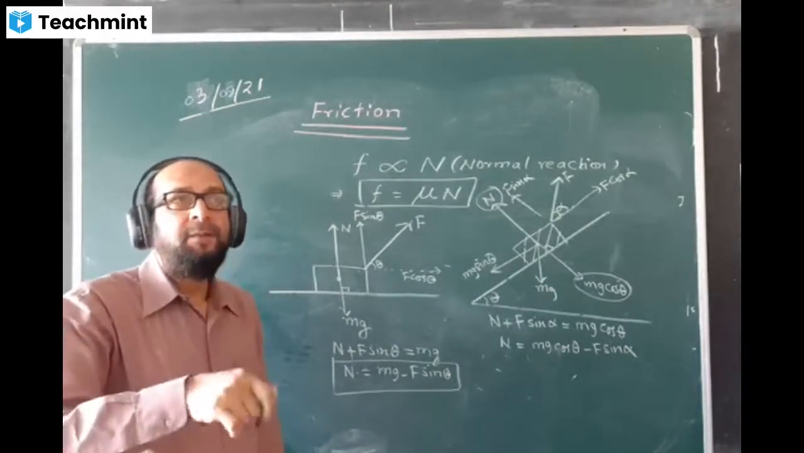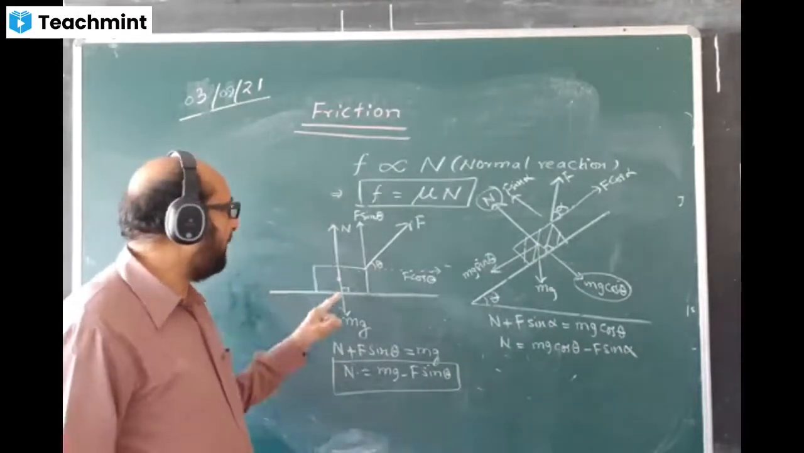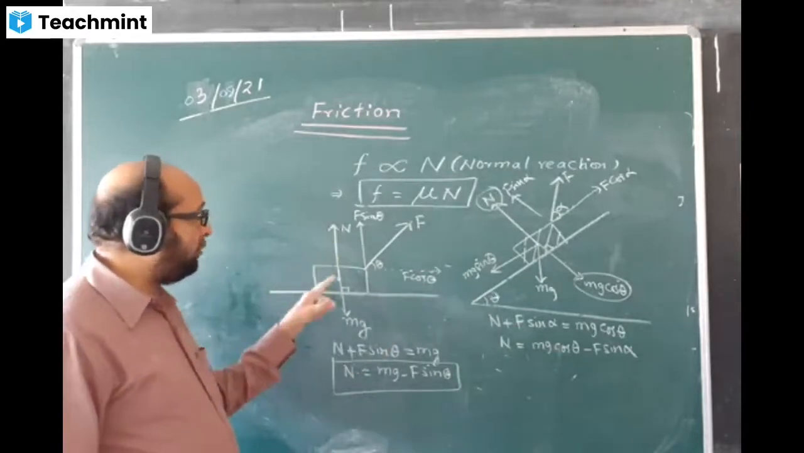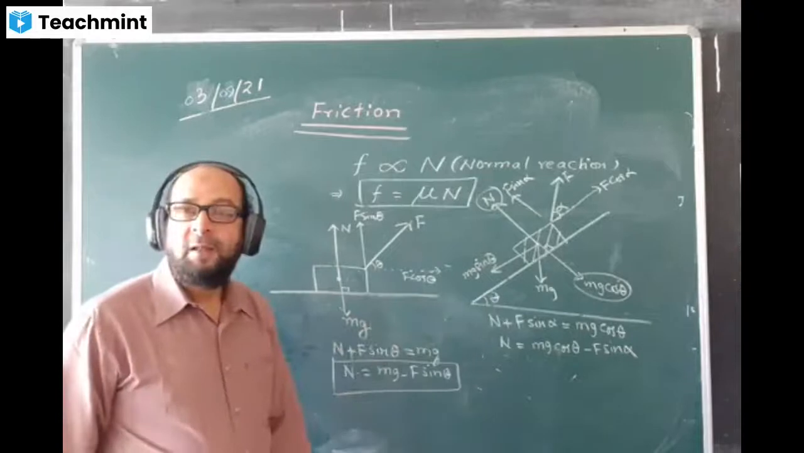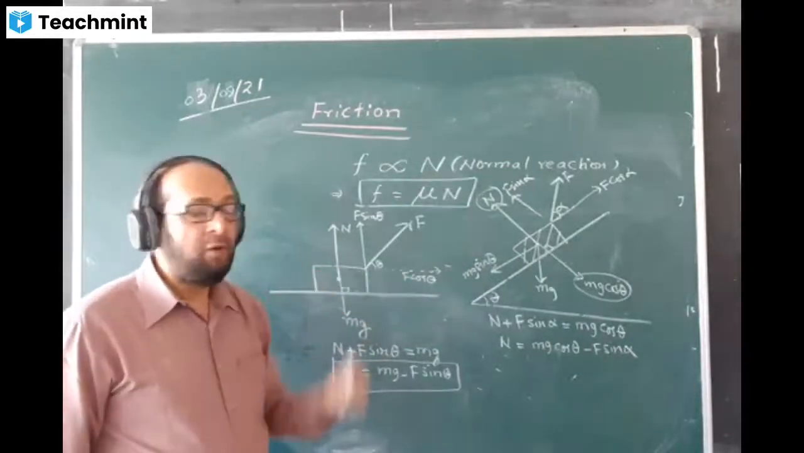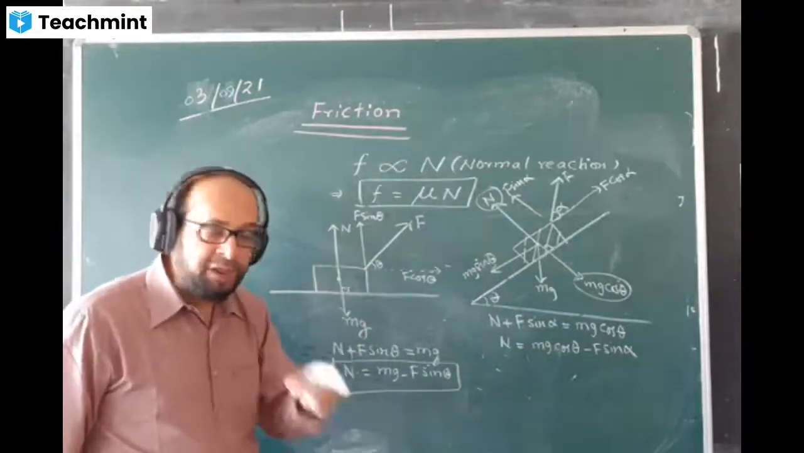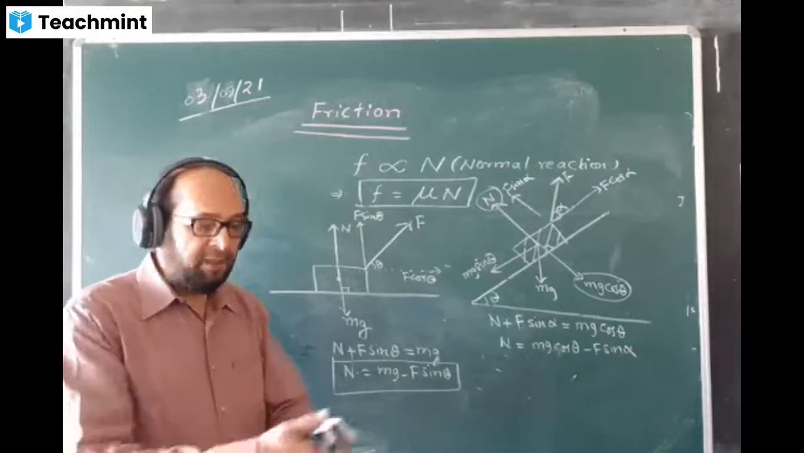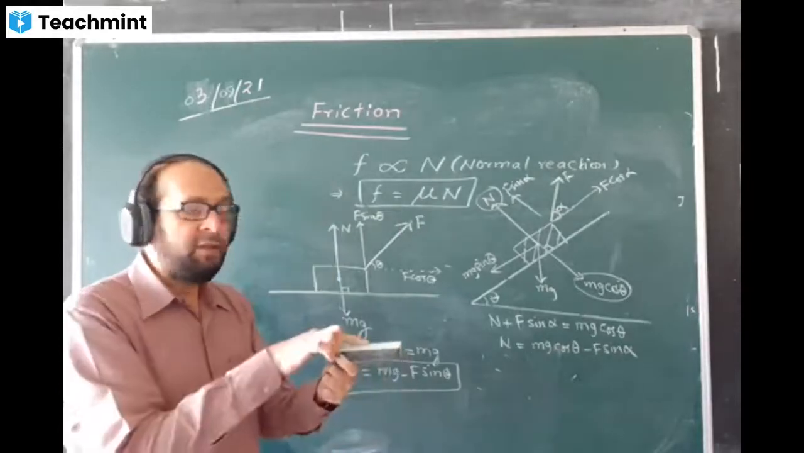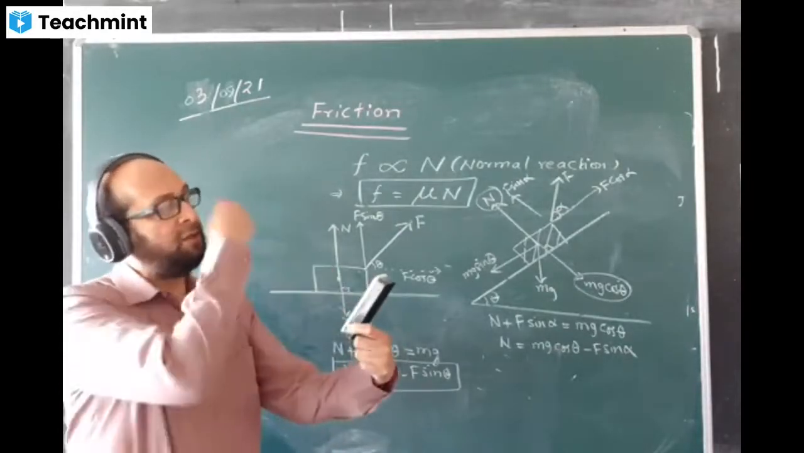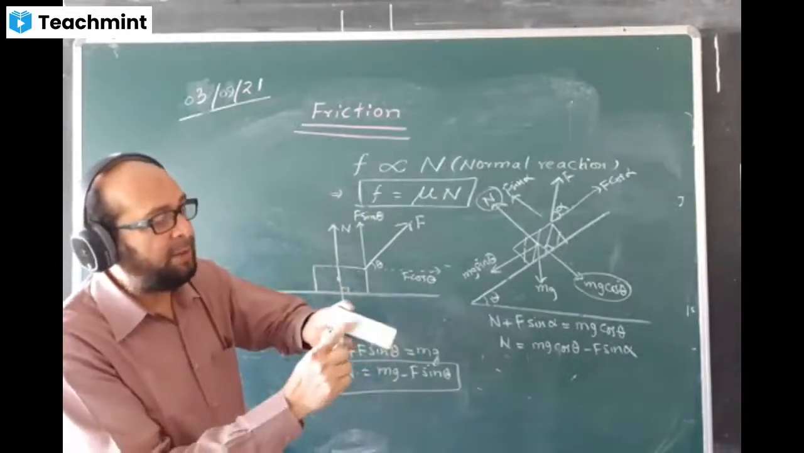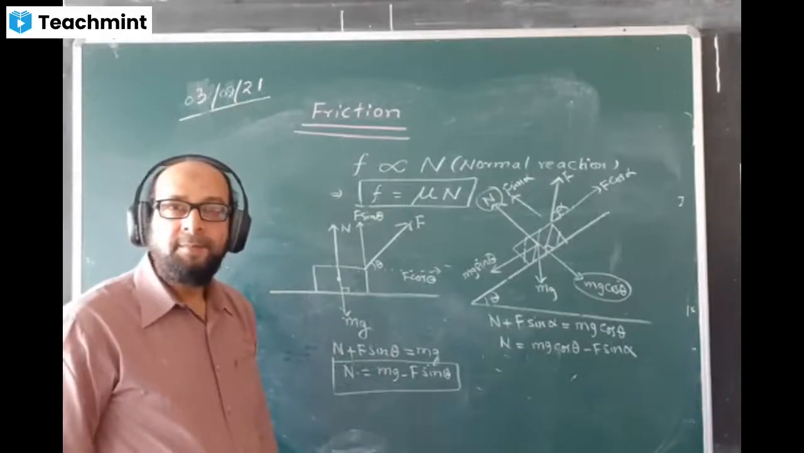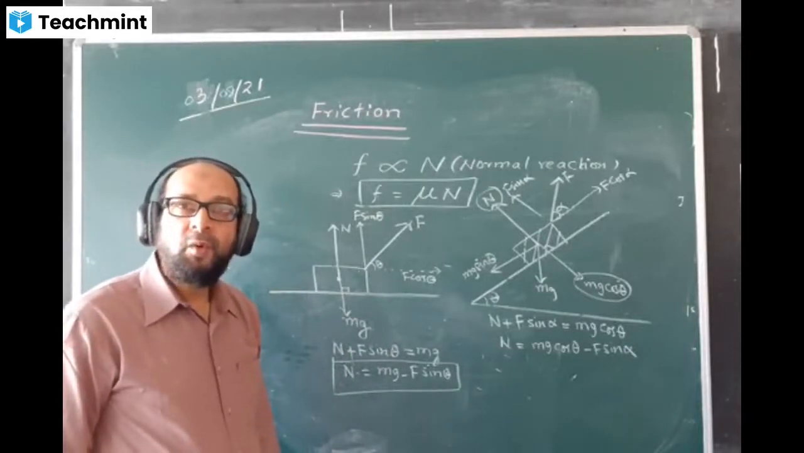Normal reaction will always be perpendicular to the surface, not perpendicular to the body, but perpendicular to the surface, whatever surface it is. That is why it is called normal reaction. Normal means perpendicular, reaction to the surface. If the surface is tilted, the normal reaction will come tilted this way, perpendicular to the surface. Have you understood?